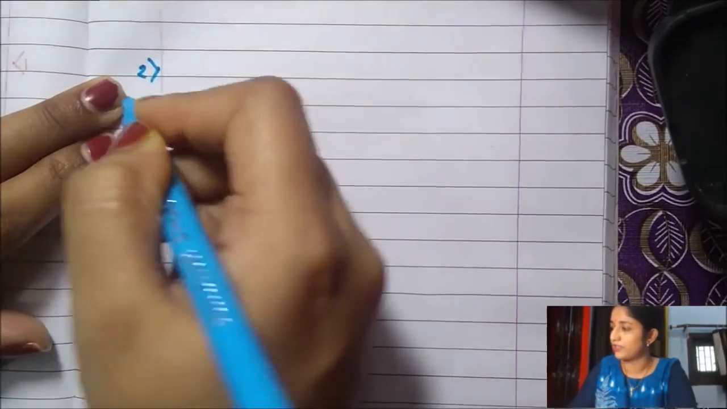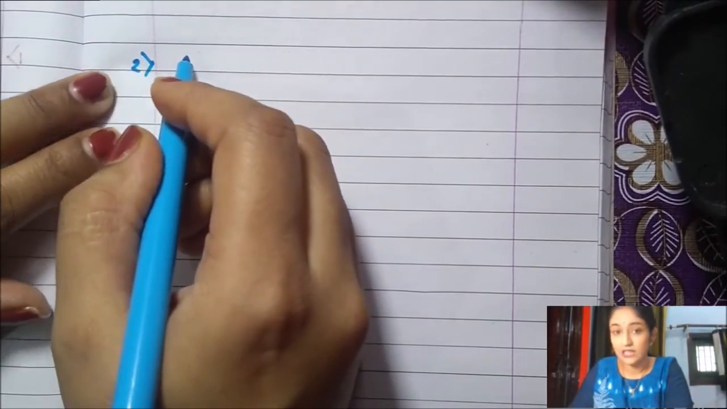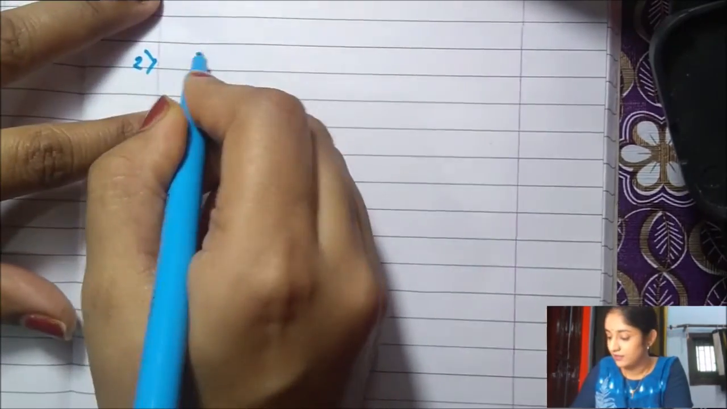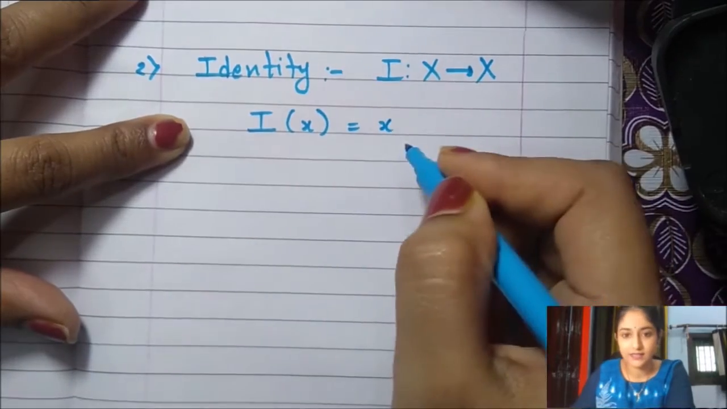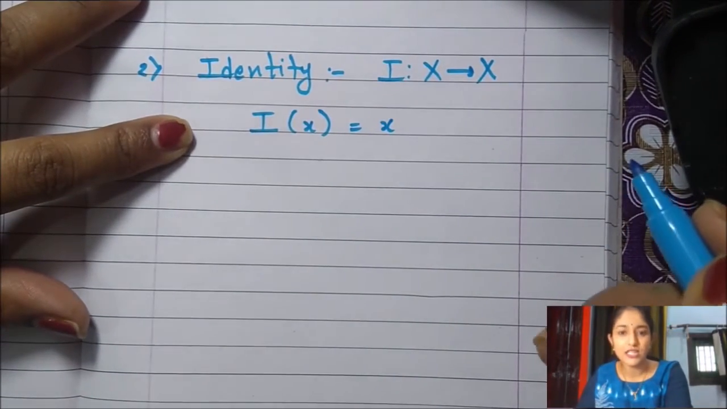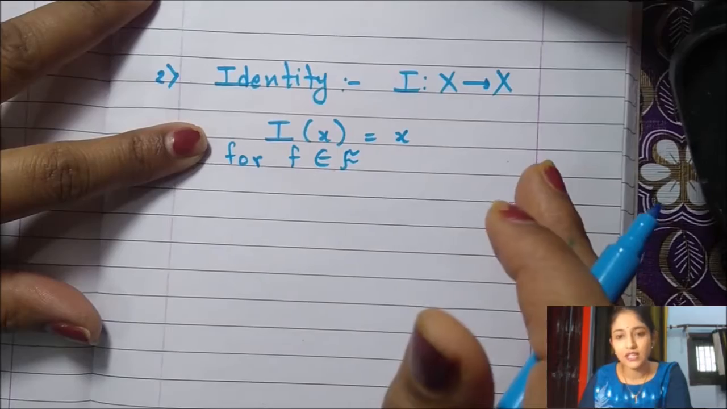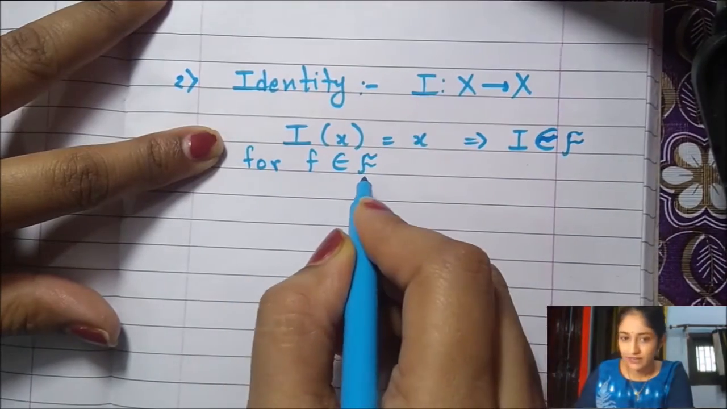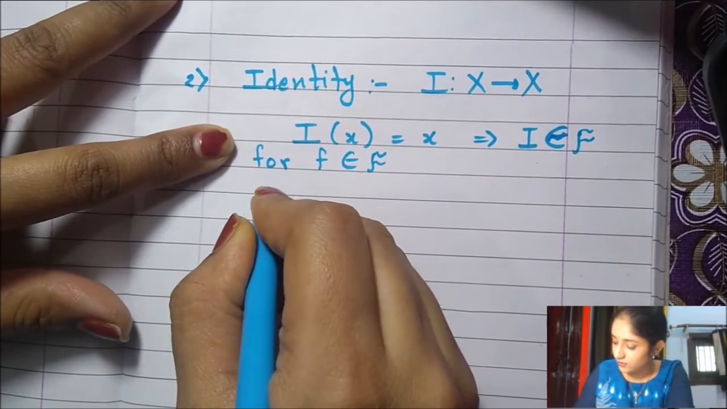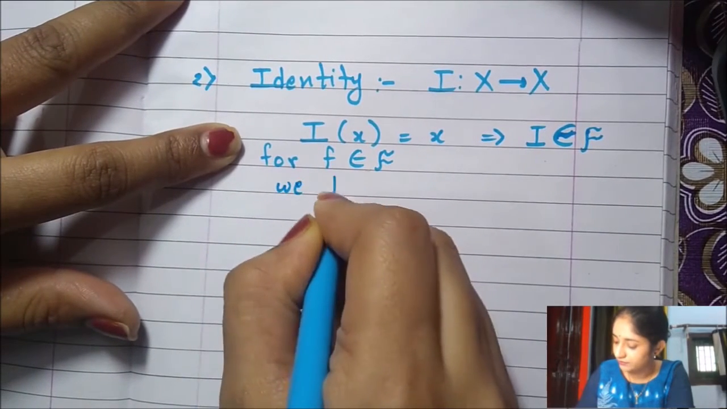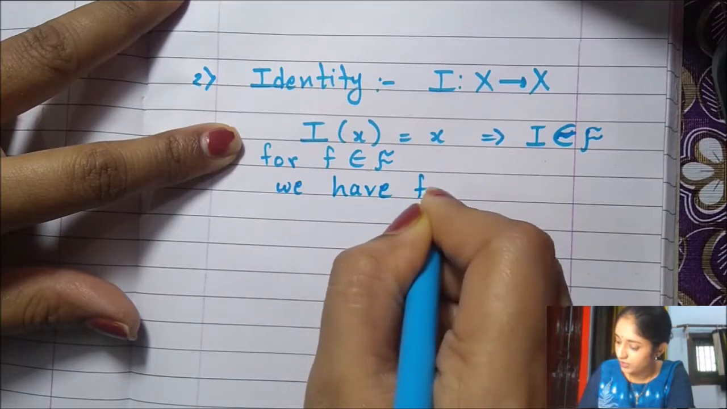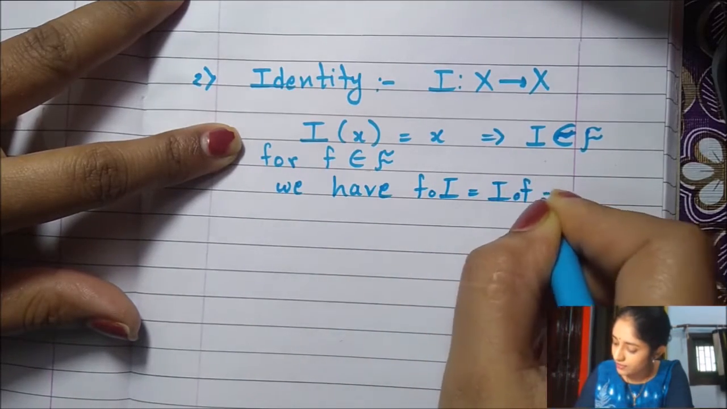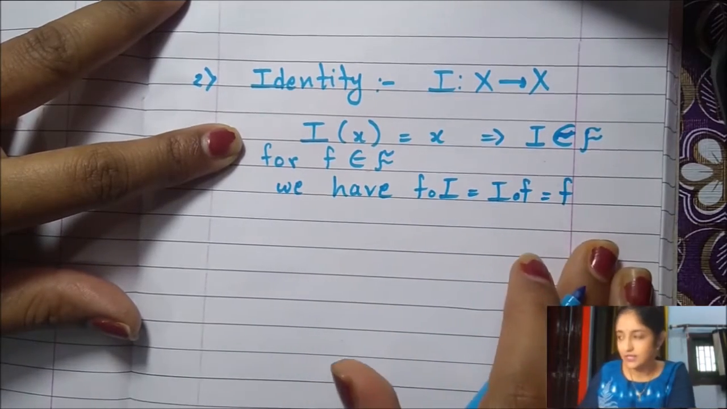The second important thing that we have seen in numbers and functions was the identity function. I of x is equal to x. That means I does not change anything much. And we can easily verify that it is a member of F as well. For f in this, we can verify f circle I is equal to I circle f is equal to f. Let's see if this happens or not.